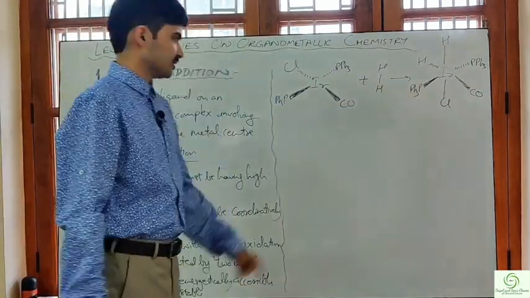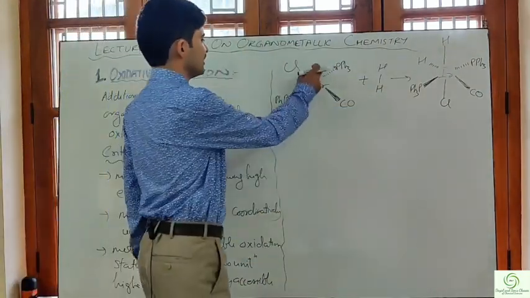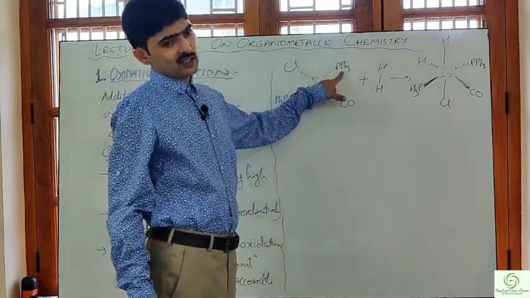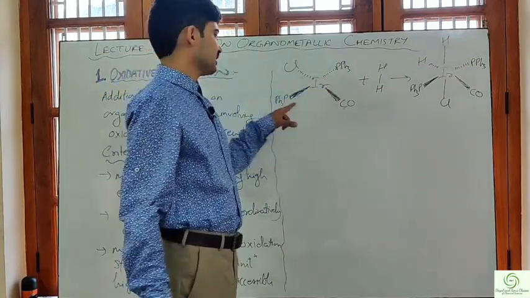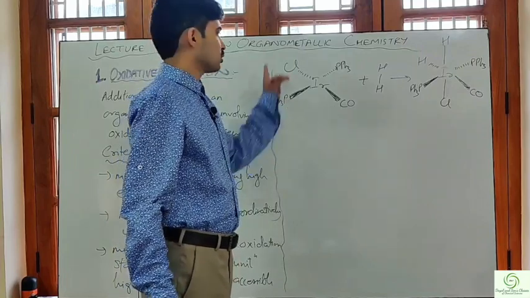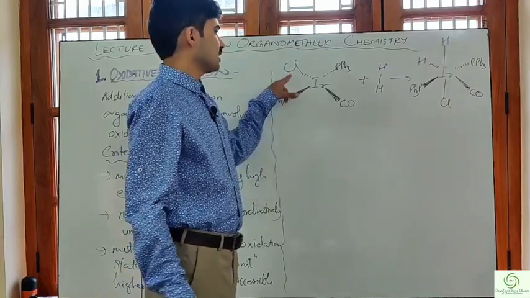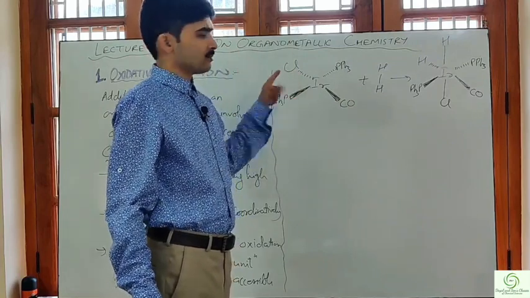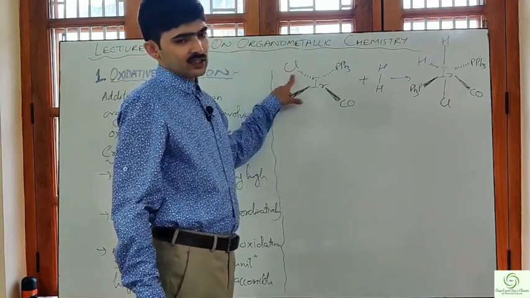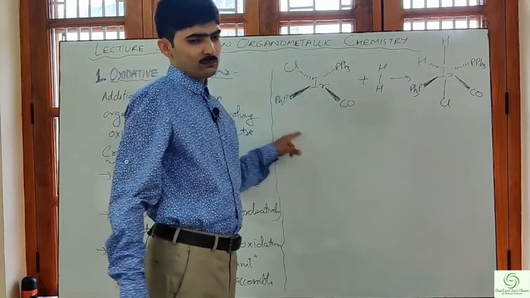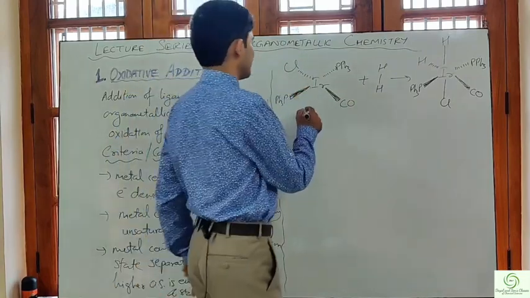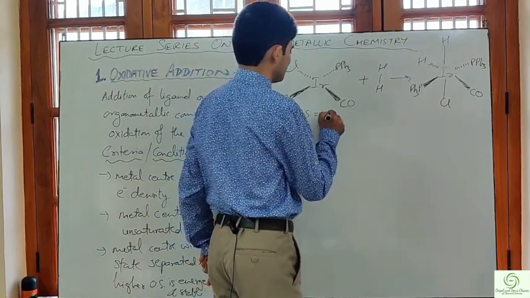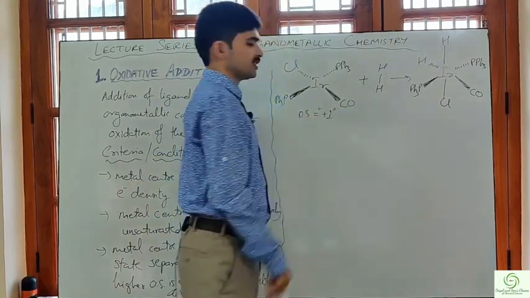Now let us see the oxidation state in this case. PPh3 is a neutral ligand, CO is a neutral ligand, PPh3 is a neutral ligand. The total charge on the complex is 0. Now Cl is always present as Cl- in a complex. Cl- is one negative charge, and since the complex is neutral, the oxidation state of Ir will come out to be +1.